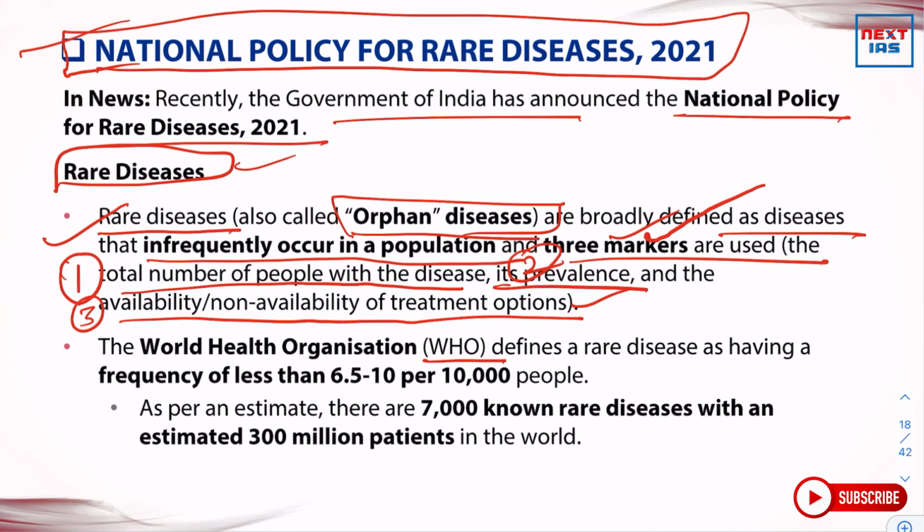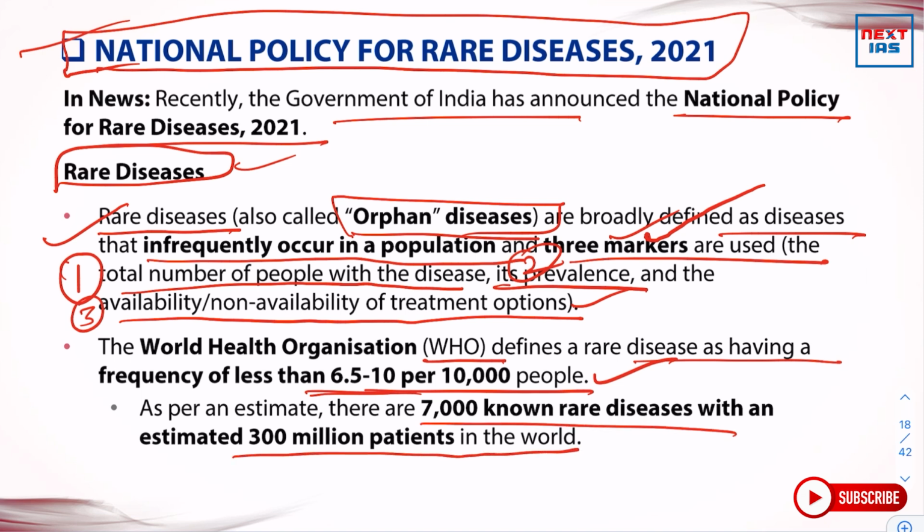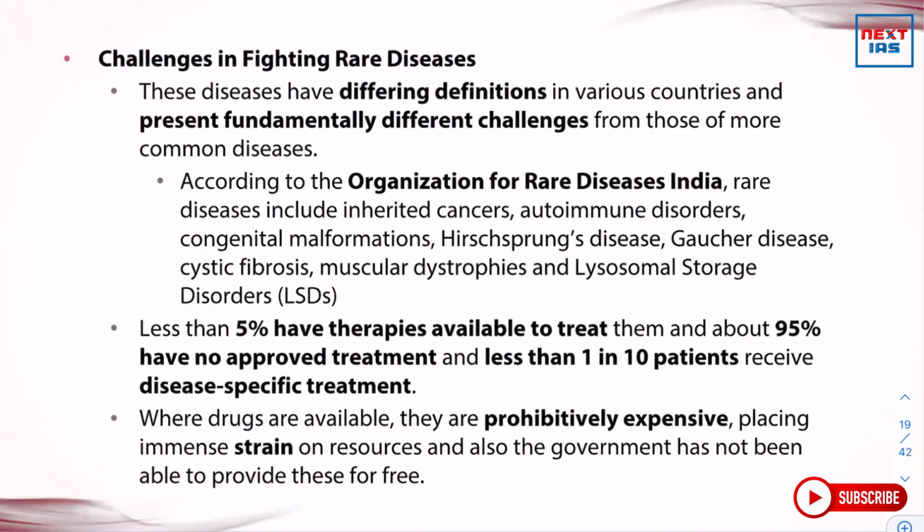The World Health Organization (WHO) defines a rare disease as having a frequency of less than 6.5 to 10 people per 10,000 people. So, when any disease out of 10,000 people infects around 6.5 to 10 people only, then it is considered a rare disease by WHO. As per an estimate, there are 7,000 known rare diseases with an estimated 300 million patients in the world.